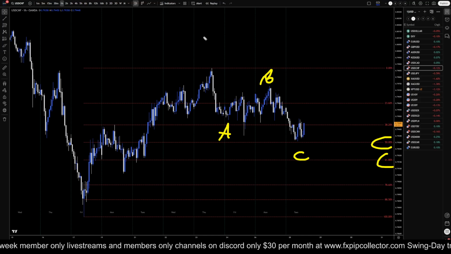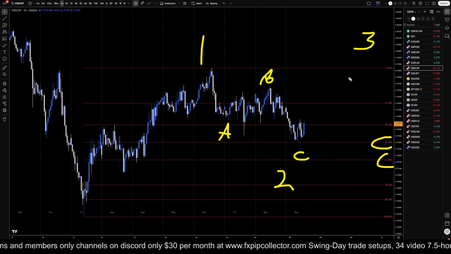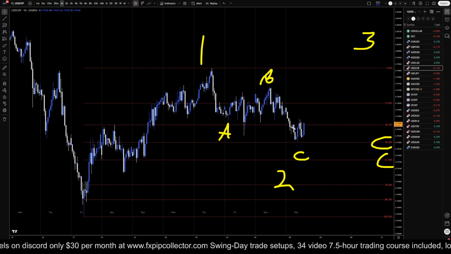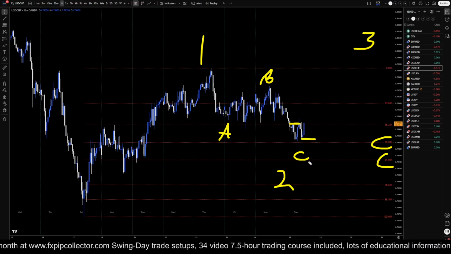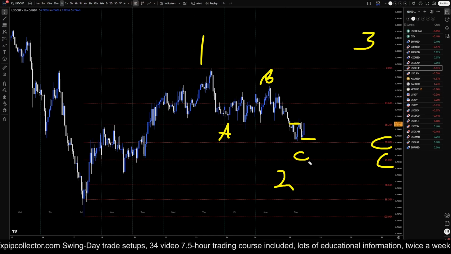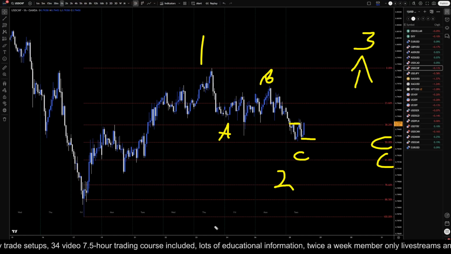I think there's a good chance this could be a wave one, this could be a wave two, and eventually we're going to go up for a big old wave three, just like what I showed on the daily time frame. So definitely keep an eye out for a break of structure. It looks like it is trying to break structure now. It is definitely making a higher low, so that could be an early sign that this is going to go up and start a wave three to the upside.